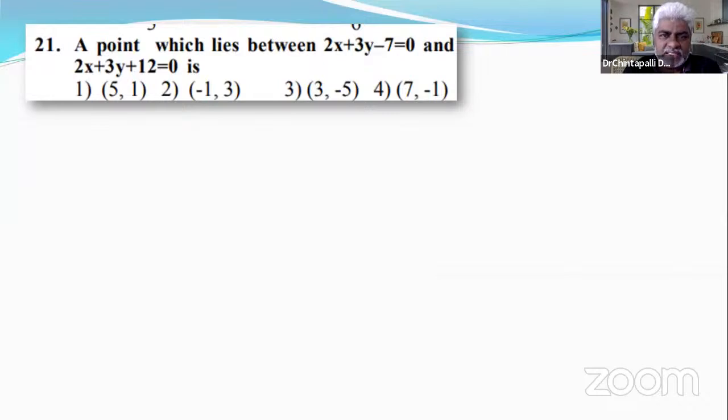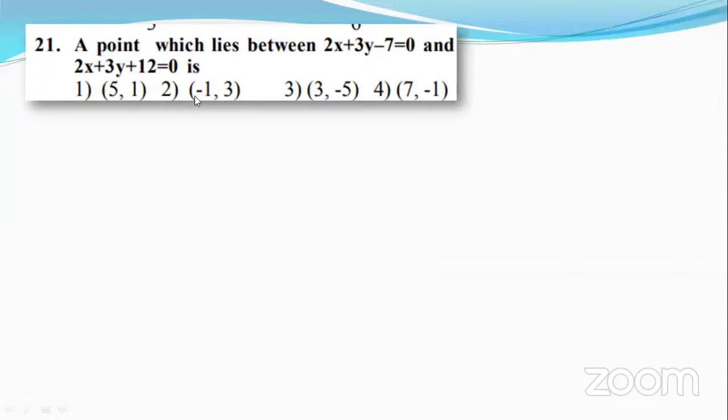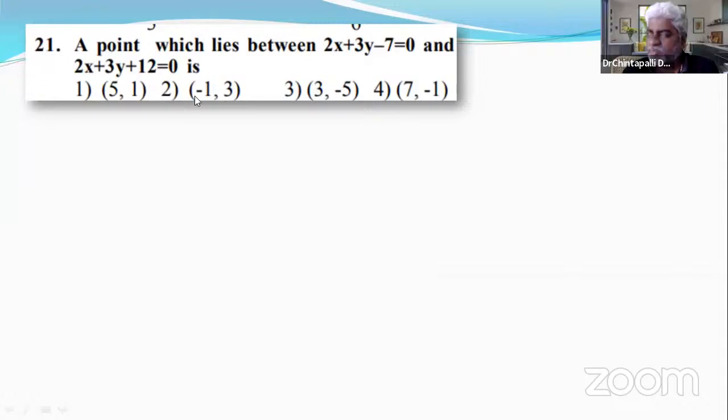Yeah, this is the question. A point which lies between 2x plus 3y minus 7. Let us have a small discussion on this concept.